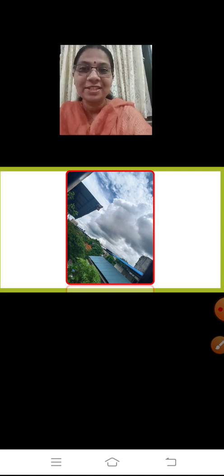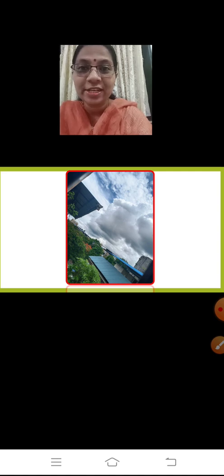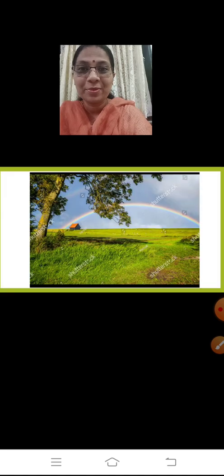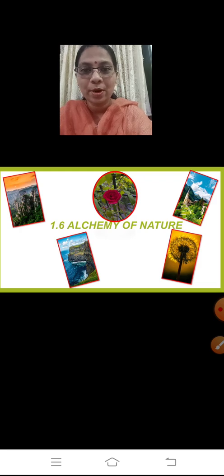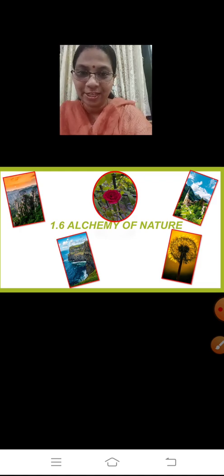Yes, magic of nature, or we can call it the alchemy of nature. Alchemy is rather related to something different. We will learn what it is, but there is this alchemy, this magic in nature as well. See the rainbow being formed, isn't it? There's no trick used over here. We know how the rainbow is formed. Yes, after it rains, we can clearly see the rainbow. So we will go ahead with our next lesson 1.6, alchemy of nature.